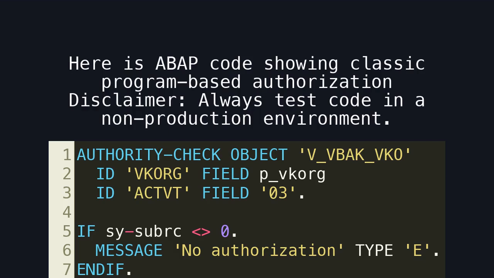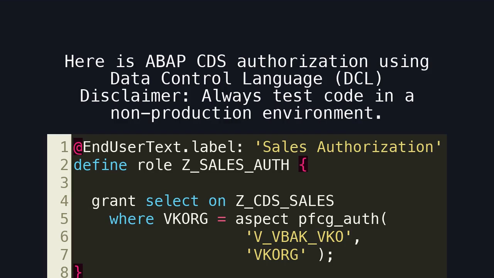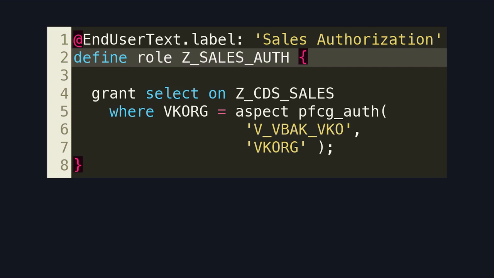Here is ABAP code showing classic program-based authorization. Disclaimer: always test code in a non-production environment. Here is the traditional ECC approach. Authorization is checked explicitly inside the program logic. Here is ABAP CDS authorization using data control language, DCL. Disclaimer: always test code in a non-production environment. Here is the DCL role definition. Authorization is enforced automatically at data access time, not in the program.